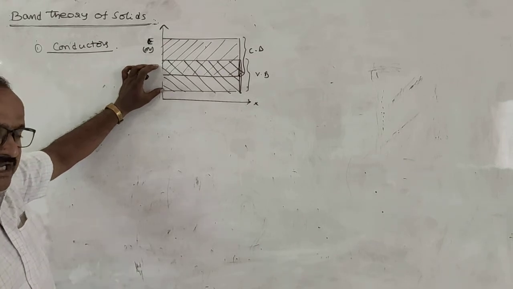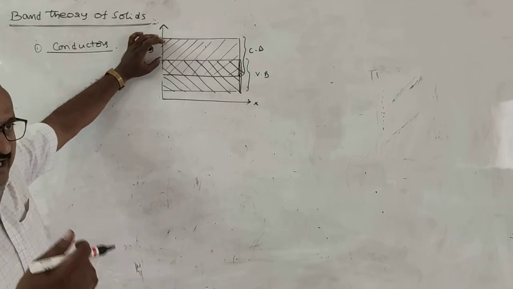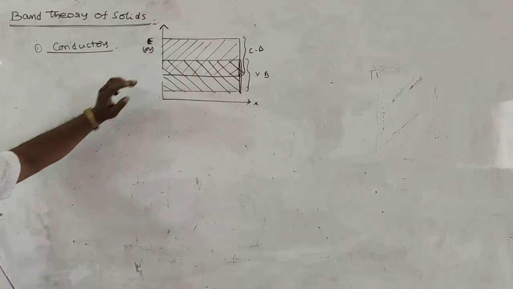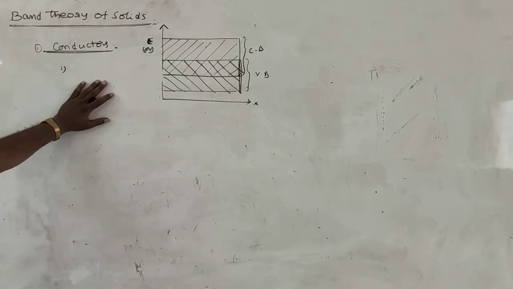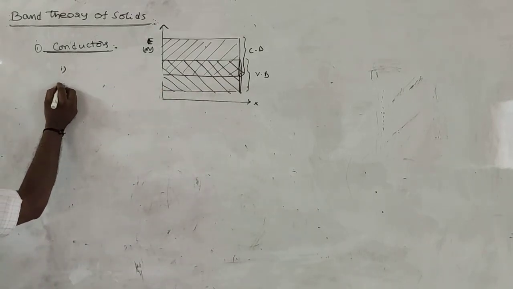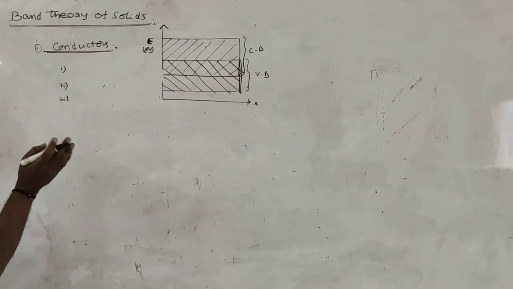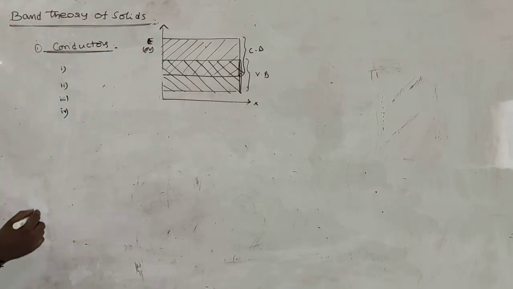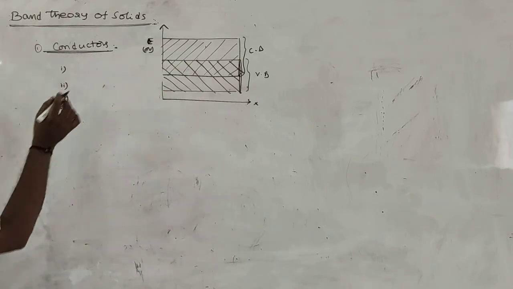So that means even at 0 Kelvin, the conduction band has plenty of free electrons. Plenty of free electrons means electrical conduction is possible through the material even at 0 Kelvin. So this material is known as a conductor. What are the points written here? First one, the conduction band and valence band are overlapped together. Second, the energy gap between valence band and conduction band is equal to 0. Third, the number of free electrons in the valence band is equal to the number of free electrons in the conduction band. And fourth, electrical conduction is possible through this type of material at 0 Kelvin also. So these are called conductors.